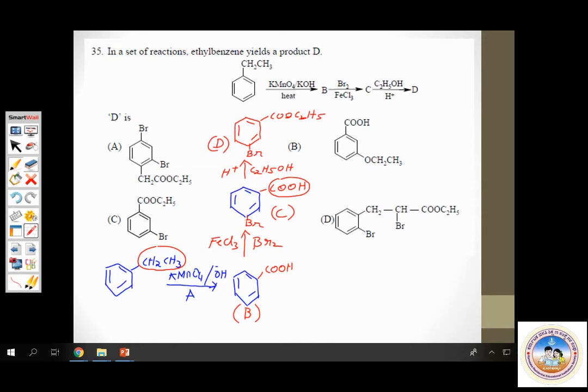You should have the ester group COOC2H5. Yes, here it is, COOC2H5 there. And meta to it, at the meta position there must be bromine. Yes, at the meta position there is bromine. Hence option C is our correct answer.